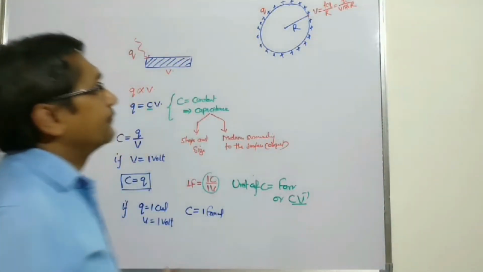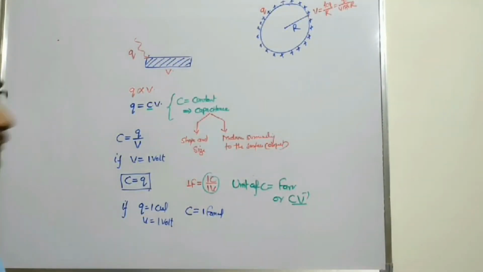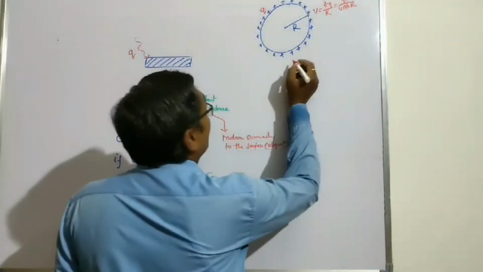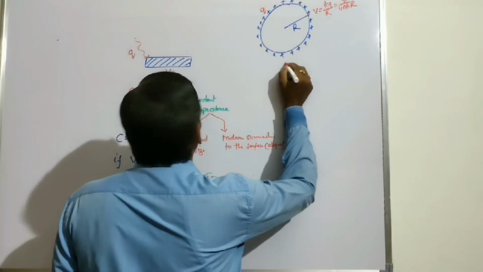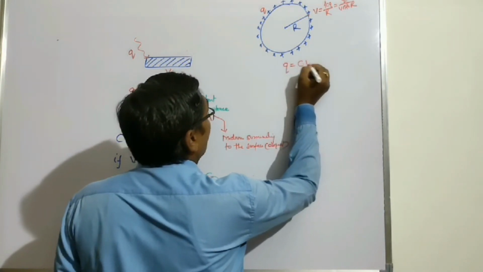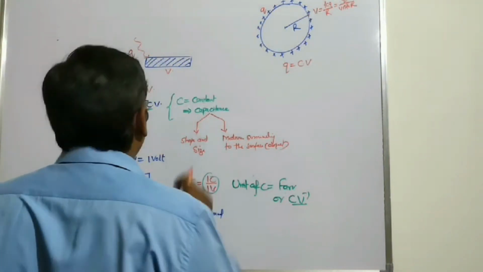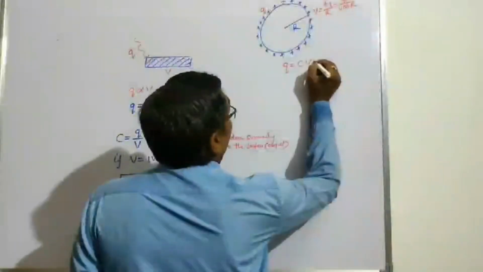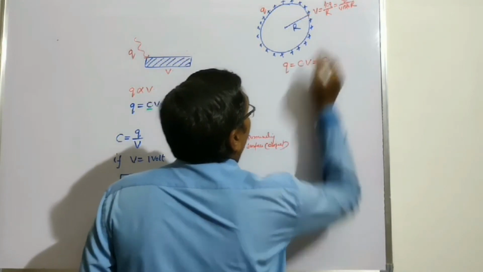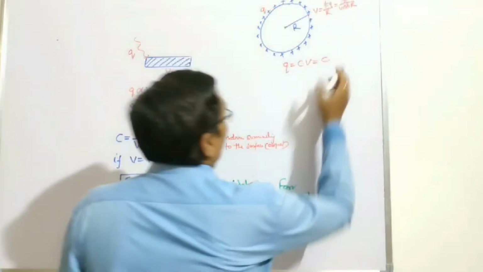According to this formula, q is equal to c into v. We can put the value of V, V equals q upon 4 pi epsilon naught r.